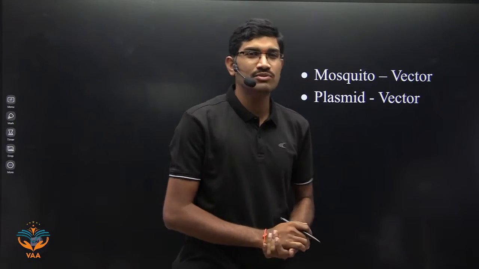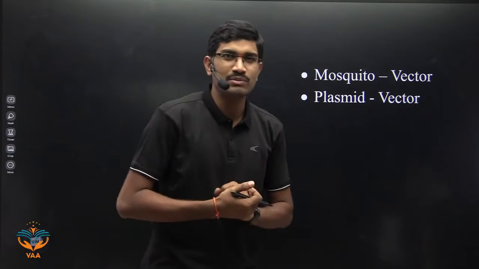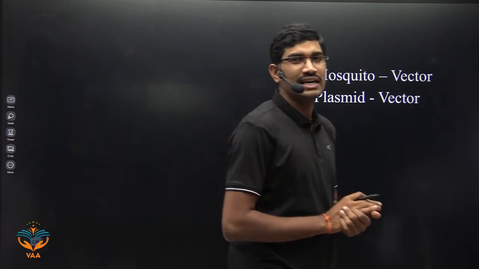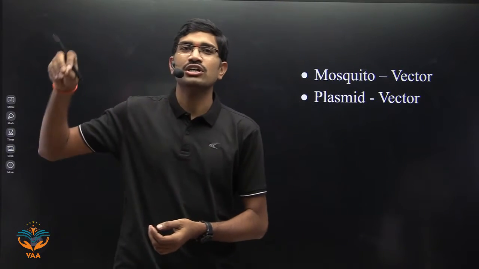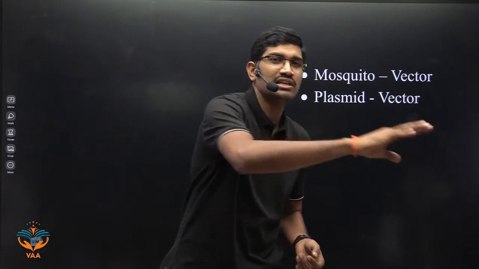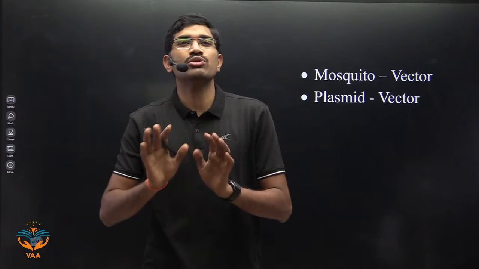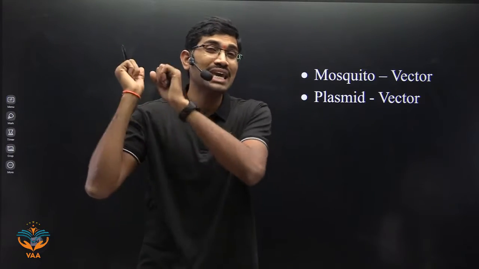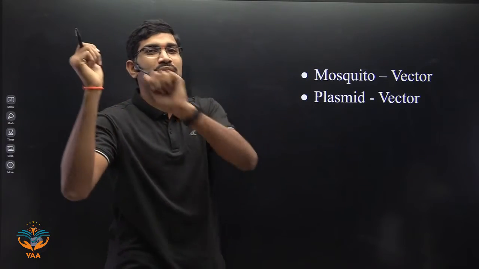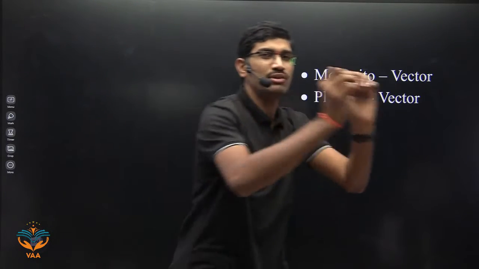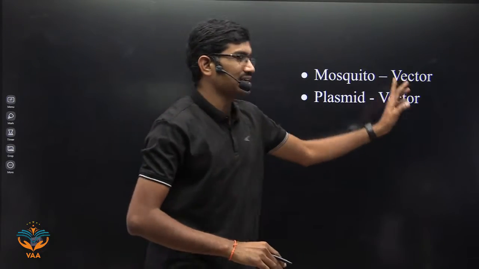Here they have used one simple example to tell us the meaning of vector. What is the example they gave in NCERT? There is a malarial parasite, very good. And this parasite should move from one individual to another human being. Yes or no? But how is it moving? Some carrier is required. And who is the carrier? Mosquito. So the mosquito is simply carrying the parasites from one individual to another individual. So the mosquito is called a vector.